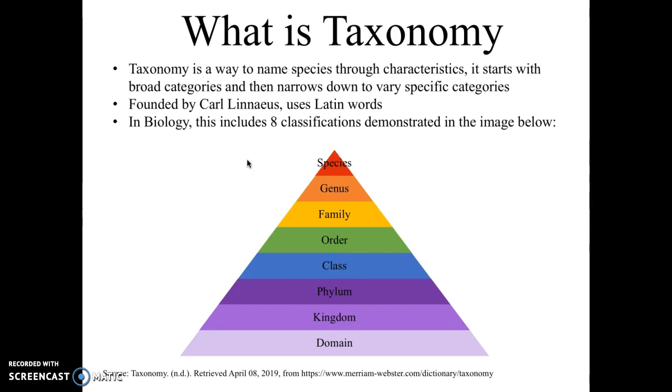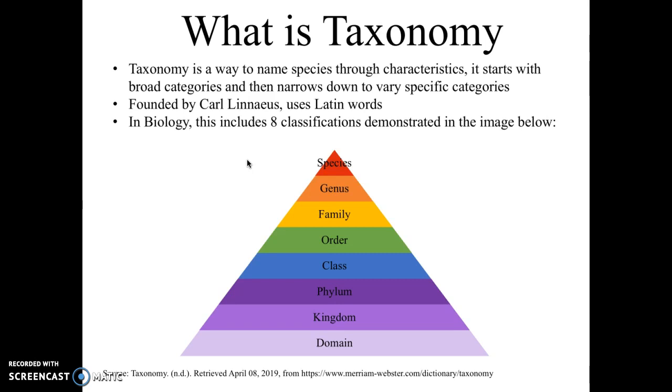So we're going to start off on what is taxonomy. Basically, taxonomy is a science that was created for the naming, describing, and classifying of organisms, and it includes all plants, animals, and microorganisms of the world. It was founded by Carl Linnaeus, who is known as the father of taxonomy. And what he did was he used Latin words. We'll get into that a little bit more later.